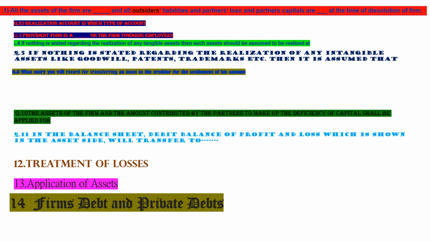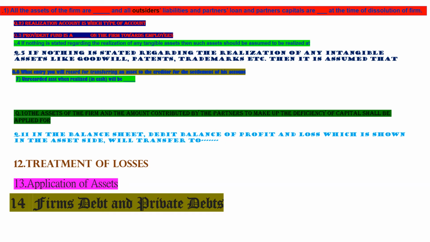Then the next is the sixth question. What entry will you record for transferring assets to the creditor for settlement of his account? If any creditor takes over any asset in his full settlement, then we will not pass any entry for sale of asset or for payment of creditor. We will transfer them at book value in realization account, but we will not show any realizable value of asset or any payment to creditors.